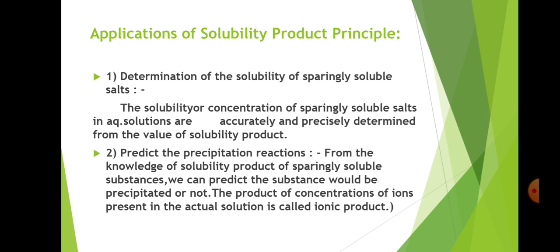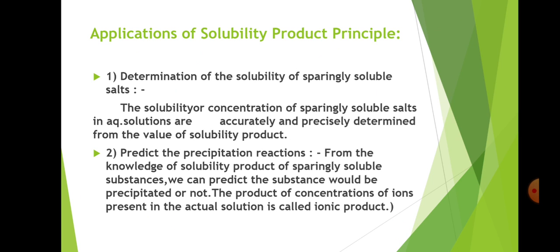Then here are the applications of the solubility product principle. First application is determination of the solubility of sparingly soluble salts. The solubility or concentrations of soluble salts in aqueous solutions are accurately and precisely determined from the value of solubility product. For example, consider the dissociation of the sparingly soluble salt AgCl, that is AgCl solid in saturated solution dissociates to give Ag plus aqueous plus Cl minus aqueous.